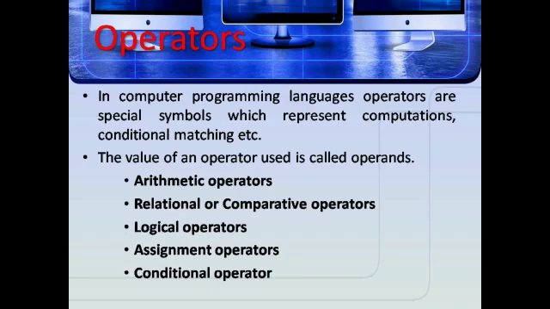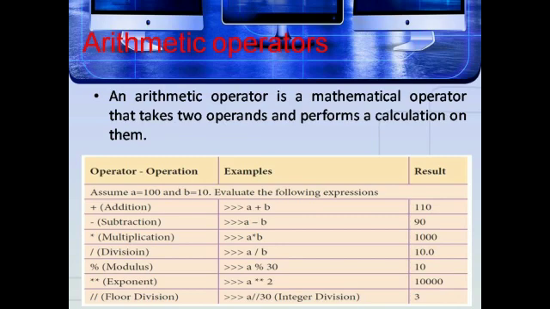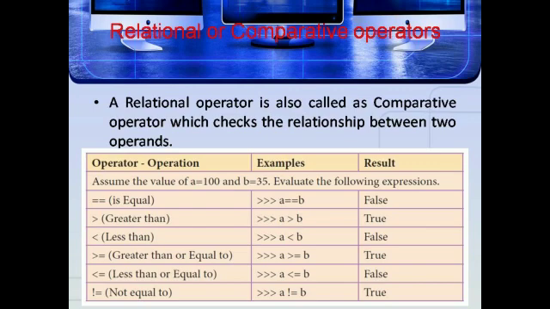An arithmetic operator is a mathematical operator that takes two operands and performs a calculation on them. Here it contains addition, subtraction, multiplication, division, modulus, exponent, and floor division. Next one is relational or comparative operator. A relational operator is also called a comparative operator, which checks the relationship between two operands. Here: equal to, greater than, lesser than, less than or equal to, greater than or equal to, not equal to.